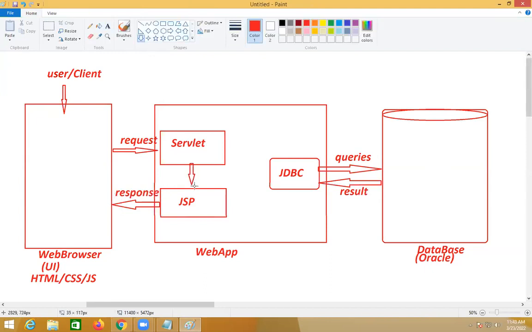Because of this reason, Java Server Page. Java Server Page means the page generated from the server, as the response. We call it JSP. Now the JSP is under the control of the servlet, because the servlet takes the request and asks the JSP for the response.